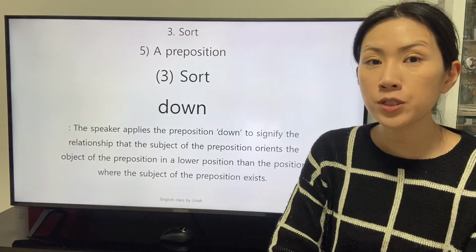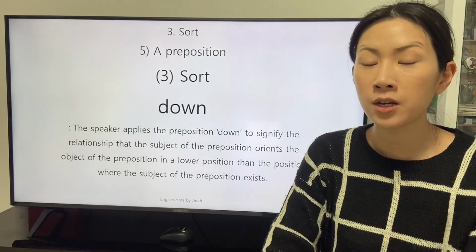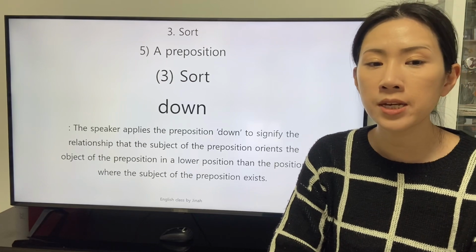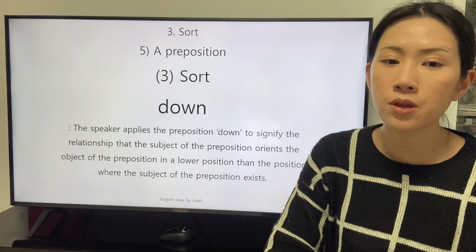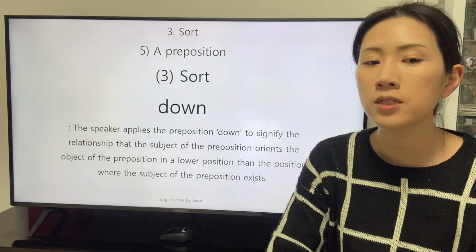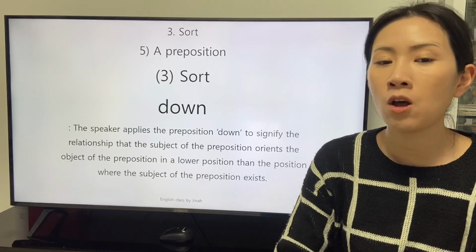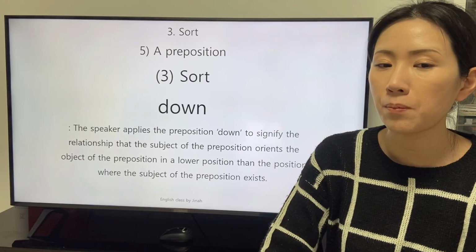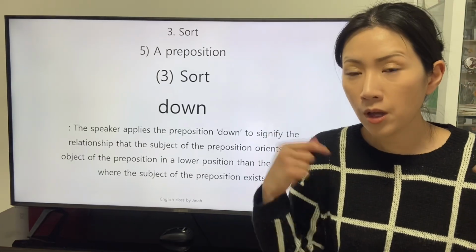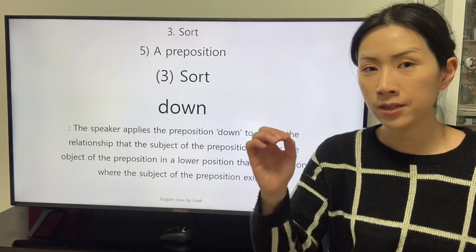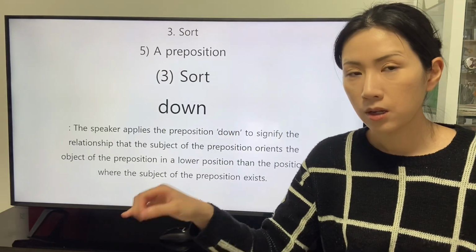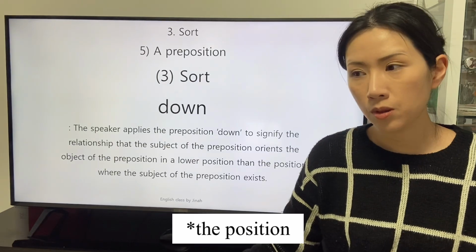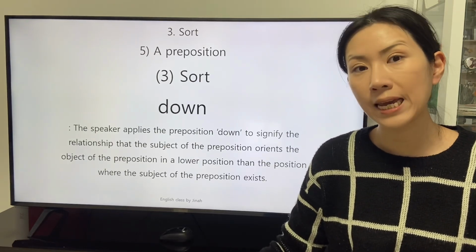The next preposition we will study is the preposition down. The speaker applies the preposition down to signify the relationship that the subject of the preposition orients the object of the preposition in a lower position than the position where the subject of the preposition exists. The subject orients the object that exists lower than where the subject exists.